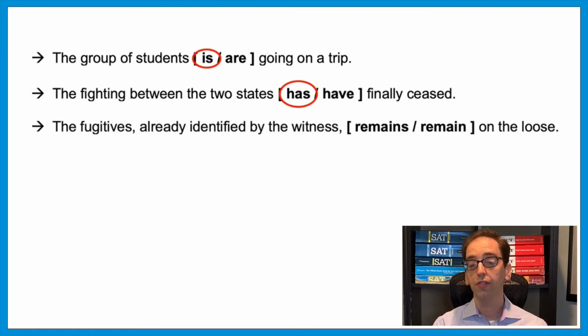The fugitives, already identified by the witness, blank on the loose. Which word here is connected to that verb? Look at that chunk, already identified by the witness. Notice how it's separated with commas on each side. That's called an appositive. You don't need to know that, but you could realize that's a chunk of words that we don't need. We could skip over it. So if we go from the fugitives, we could say the fugitives remain on the loose. The answer is remain.